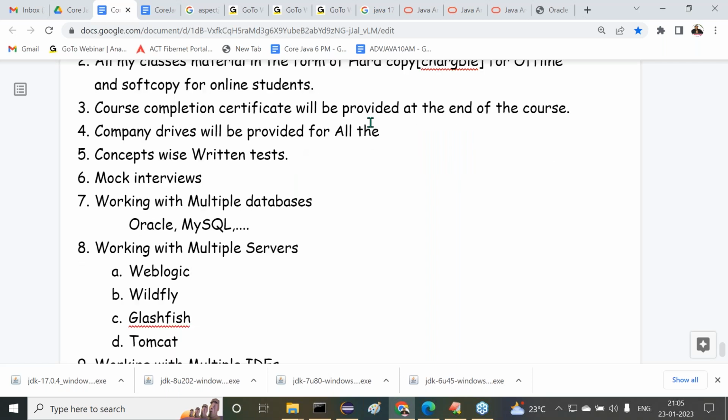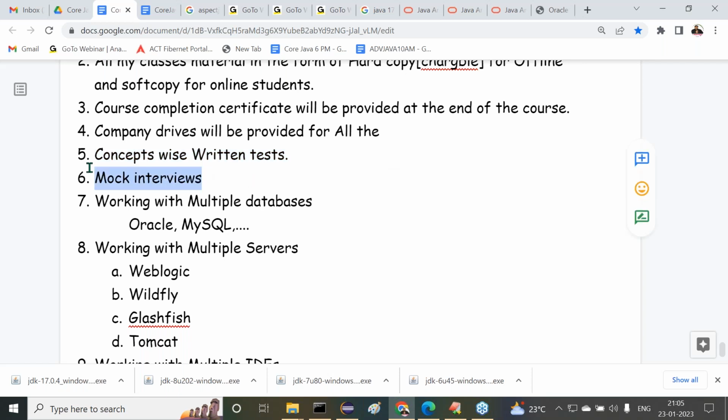A course completion certificate will be provided at the end of the course for everybody. It is a Durgasoft certificate, not an Oracle certificate. Please remember this. Company drives will be conducted for all the students. Next, concept-wise written tests will be provided. If you complete one particular topic, we are going to conduct one written test for the sake of checking your knowledge.